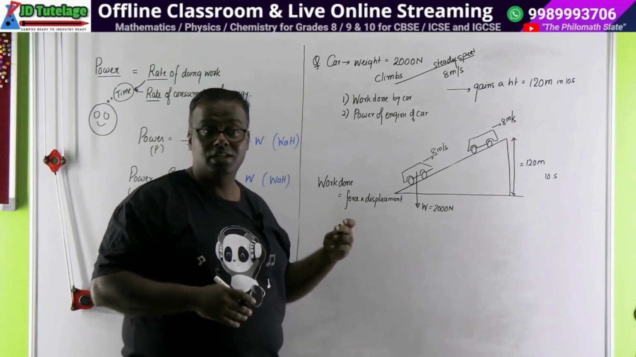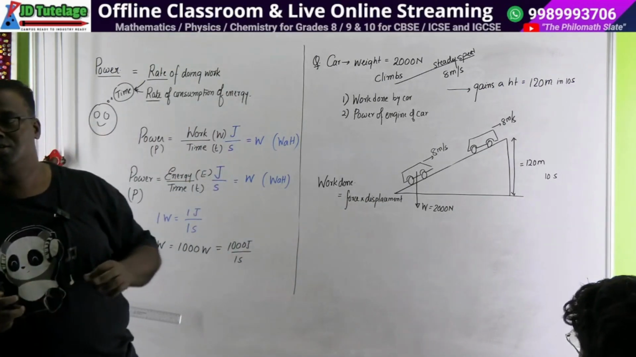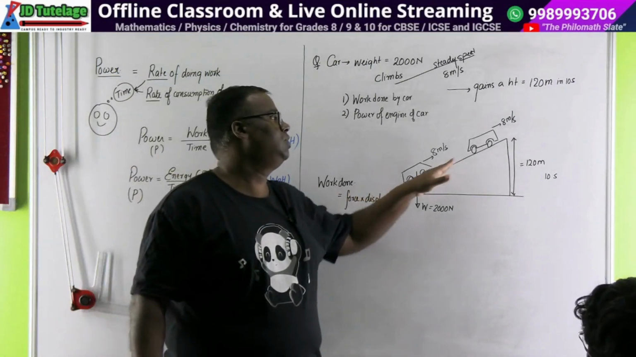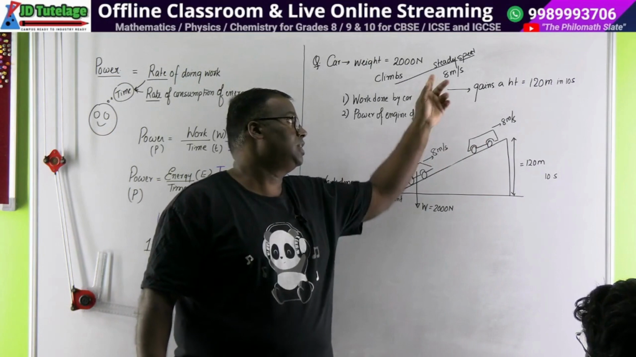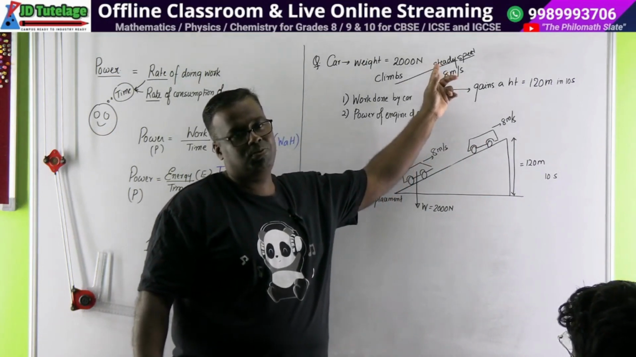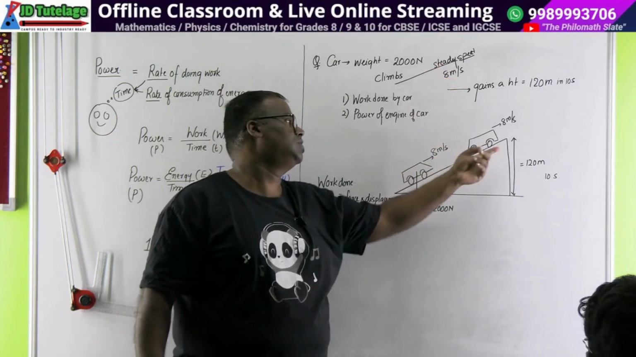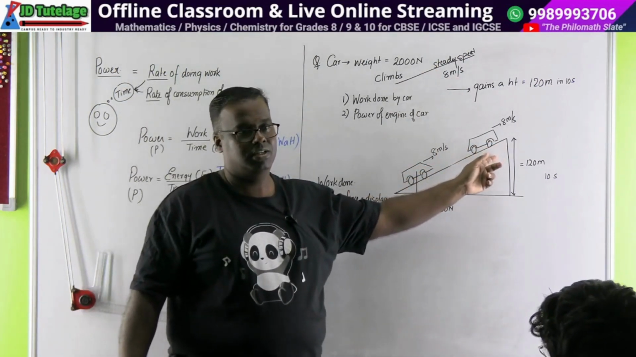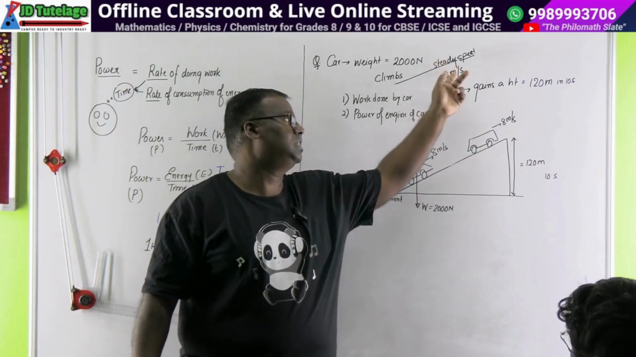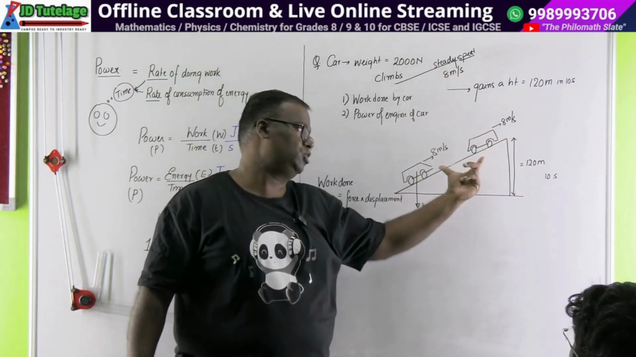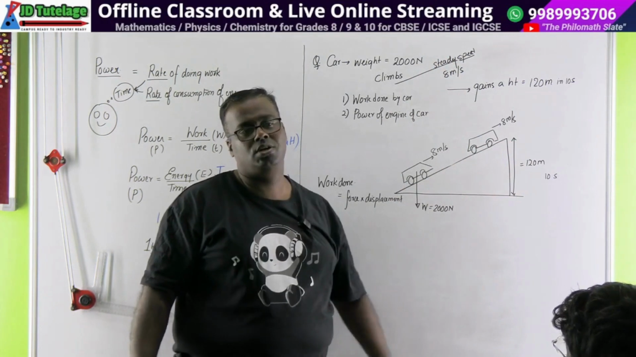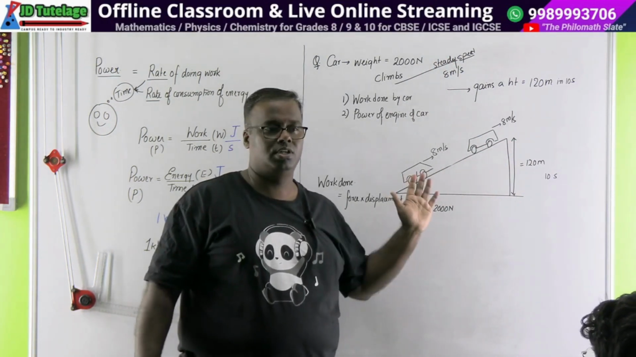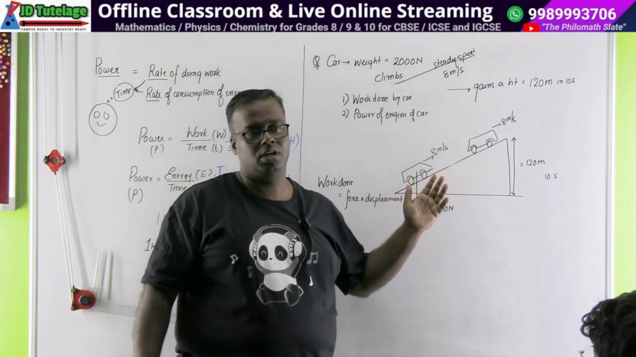Displacement is velocity into time, right? So if I take velocity into time, and there is no acceleration, steady speed. Steady speed means you are actually getting this much distance. If you do velocity into time, 8 multiplied by time 10, this should be 80 meters. So what do you think the work done is? Force into displacement. Force is 2000 into displacement 80.